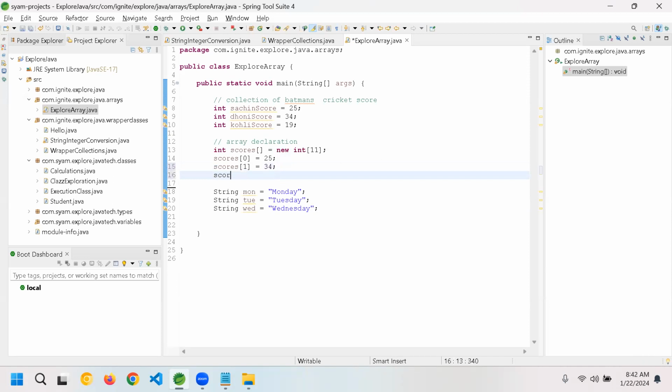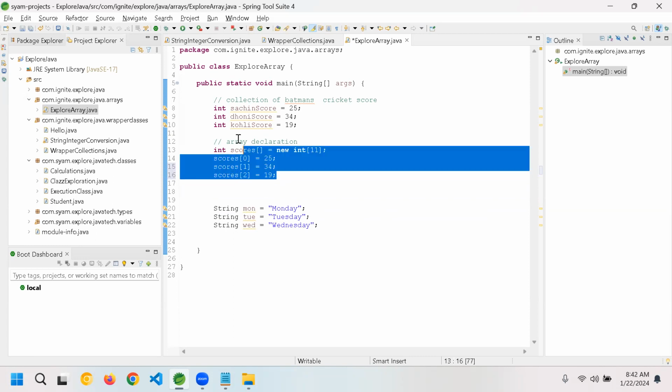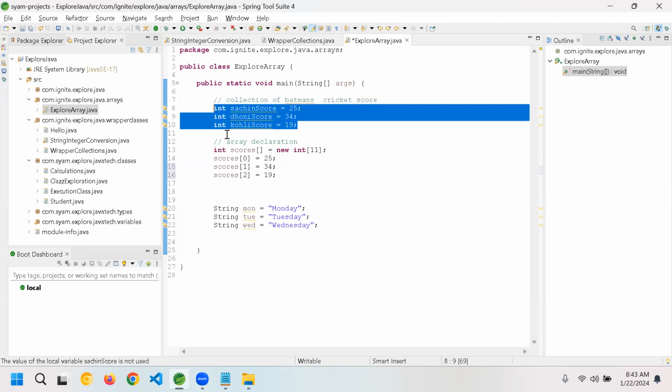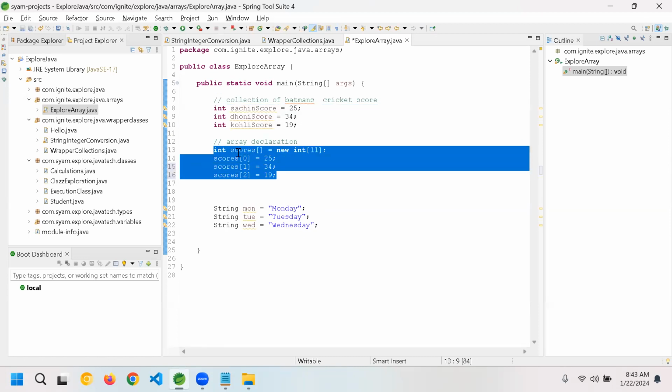Then scores of second index, which is the third element, is 19. This is how you assign values, not individually but as part of an array.